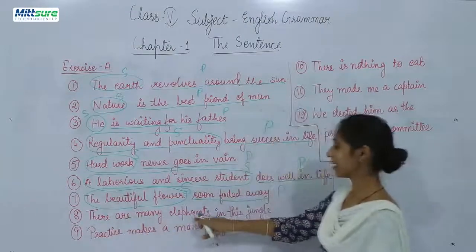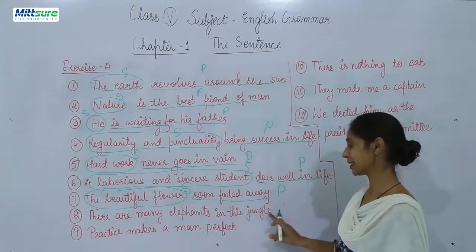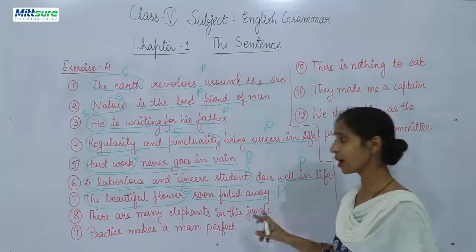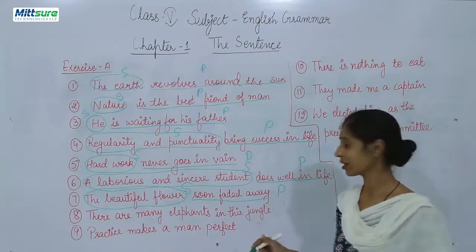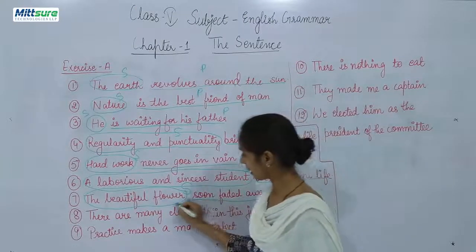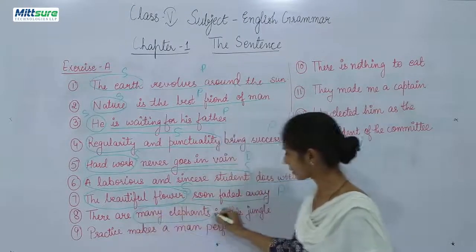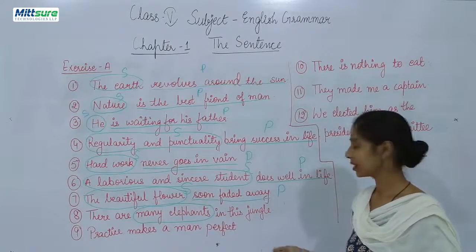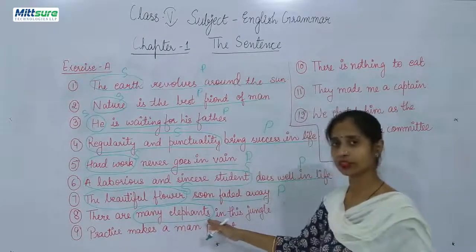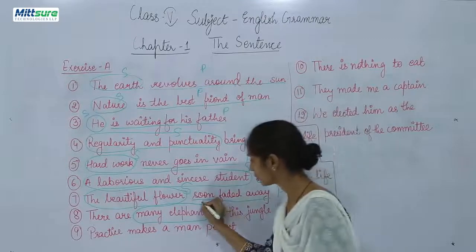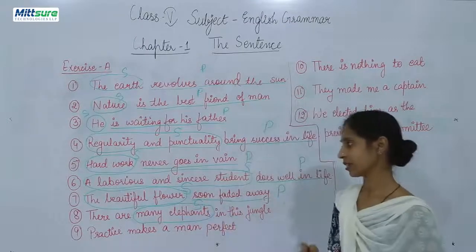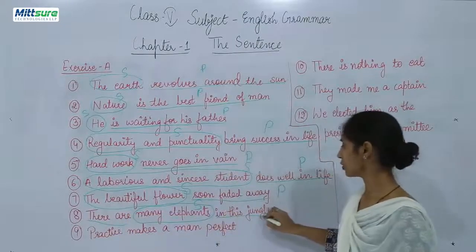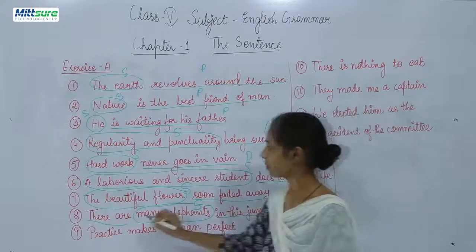There are many elephants in this jungle. Who are there in the jungle? Many elephants. So many elephants will be the subject, and the rest, there are in this jungle, will be the predicate.